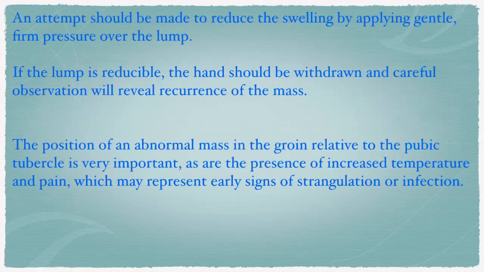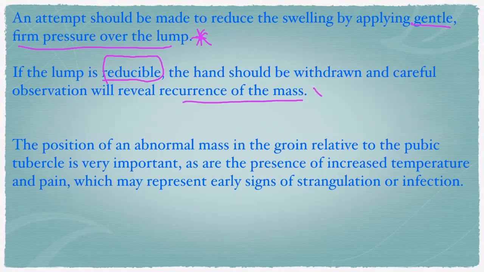An attempt should be made to reduce the swelling by applying gentle, firm pressure on the lump, that is, on the hernia. You have to push it into the abdomen. It is called reducing, right? Reducibility of the hernia. If the lump is reducible, the hand should be withdrawn and careful observation will reveal recurrence of the mass. The position of an abnormal mass in the groin relative to the pubic tubercle is very important. The presence of increased temperature and pain suggests there are signs of strangulation or infection.